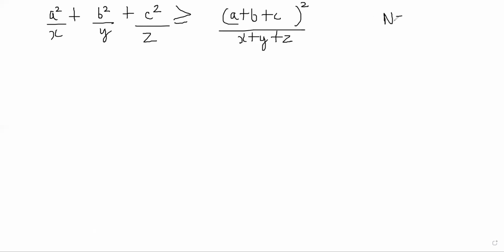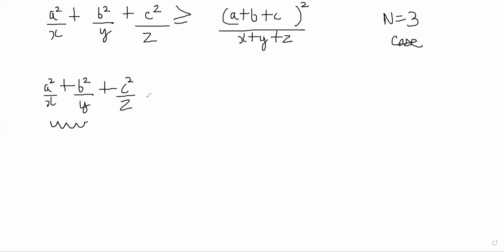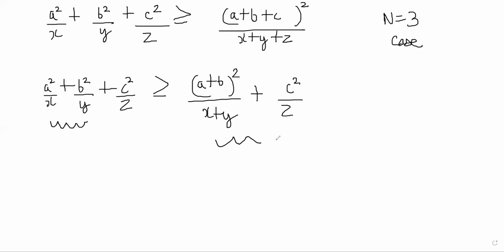Knowing that it is true for n is equal to 2, I will group the first two and apply the n is equal to 2 inequality. So it will be greater than or equal to (a plus b) whole square by (x plus y) plus c square by z, and apply the n is equal to 2 inequality again. So this is greater than or equal to (a plus b plus c) whole square by (x plus y plus z).